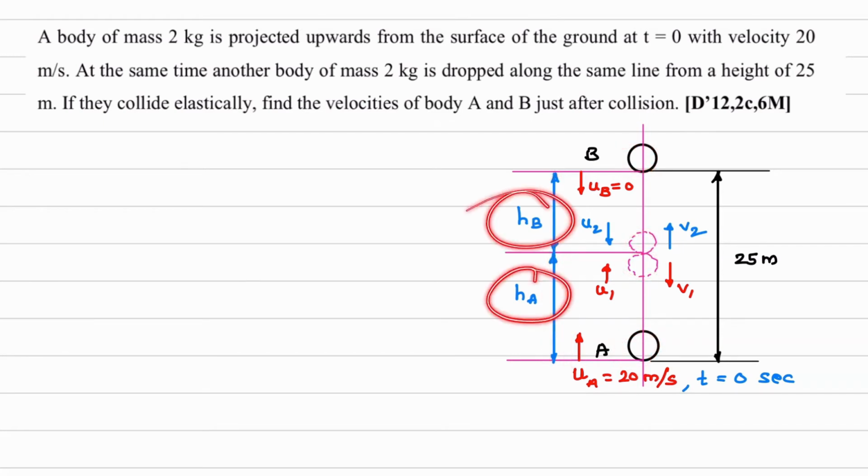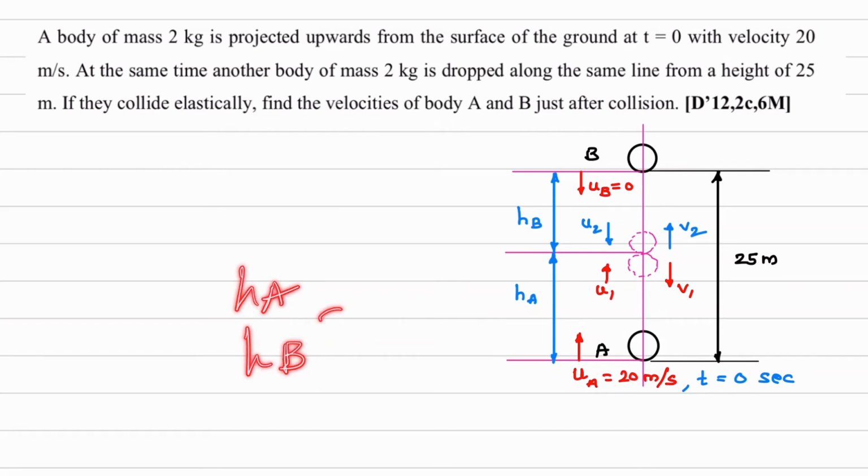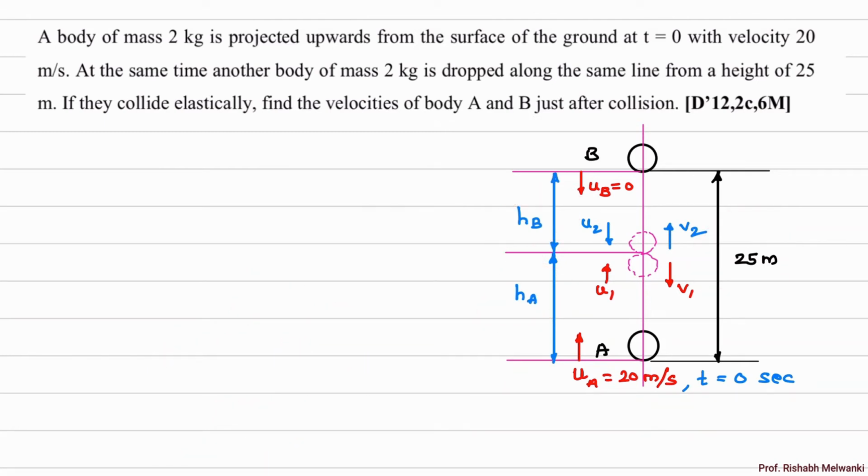So HA plus HB is given as 25 meter. Now how to calculate HA and HB? You can use H is equal to UT plus half AT square. Using this you will get HA and HB, add this, and this total is equal to 25 meter. That will be our approach.